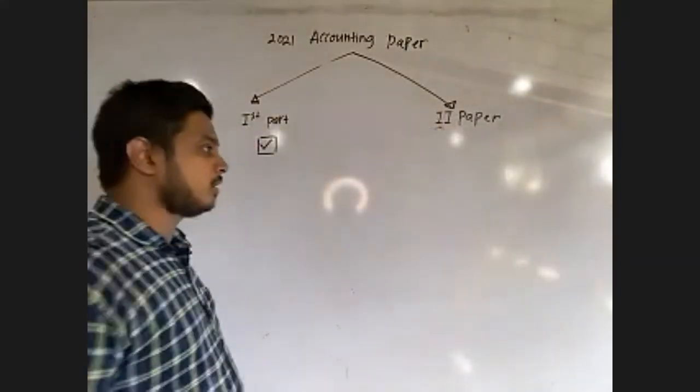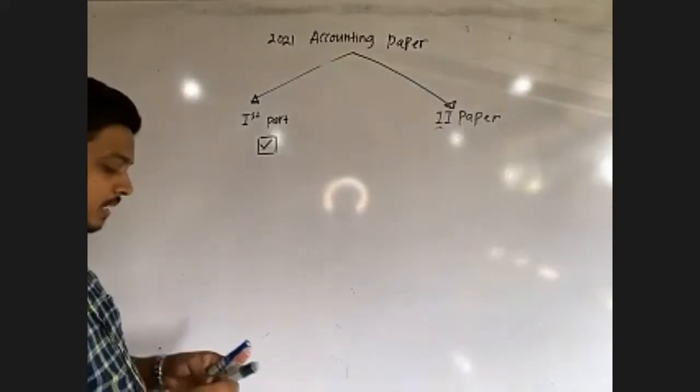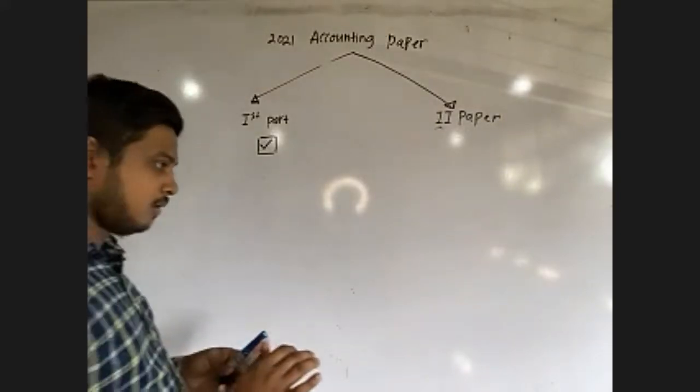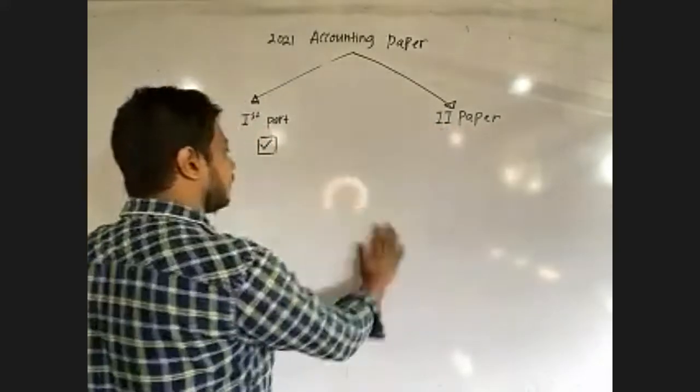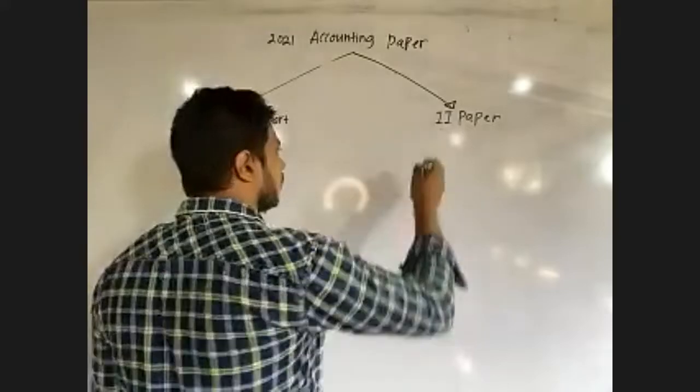Other than two questions, company accounting and management accounting, you have 4 selective questions. Out of that, you have to select 3 questions and answer accordingly.